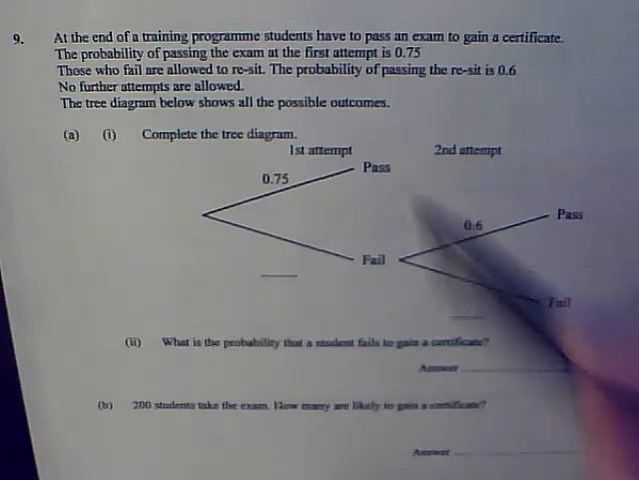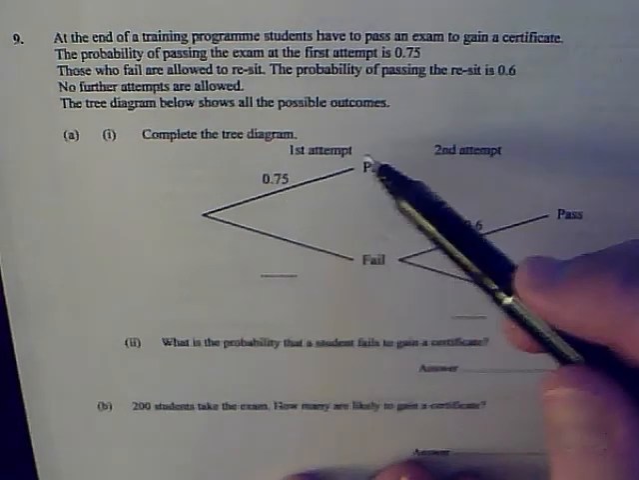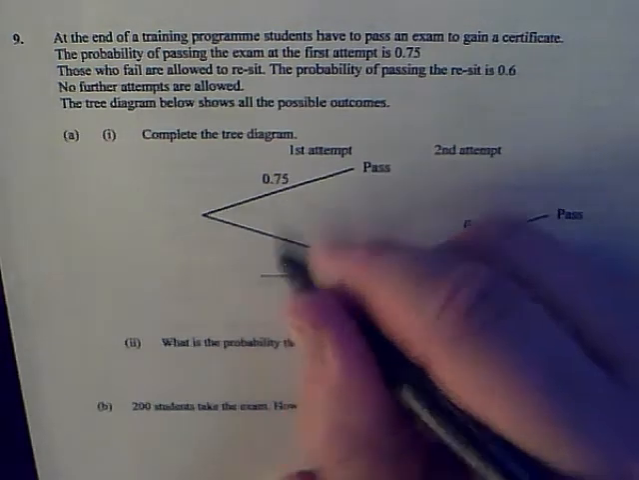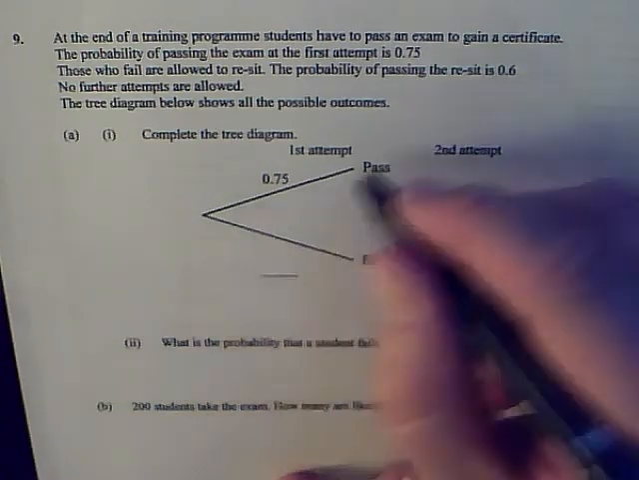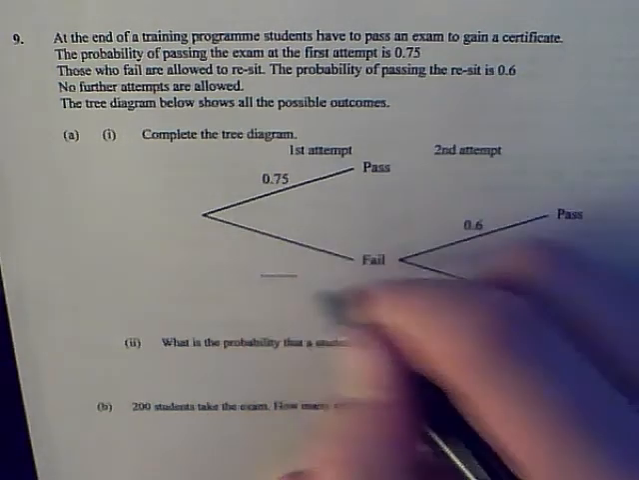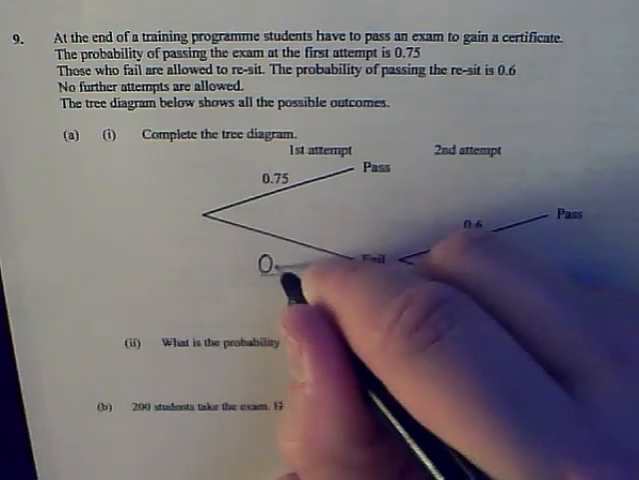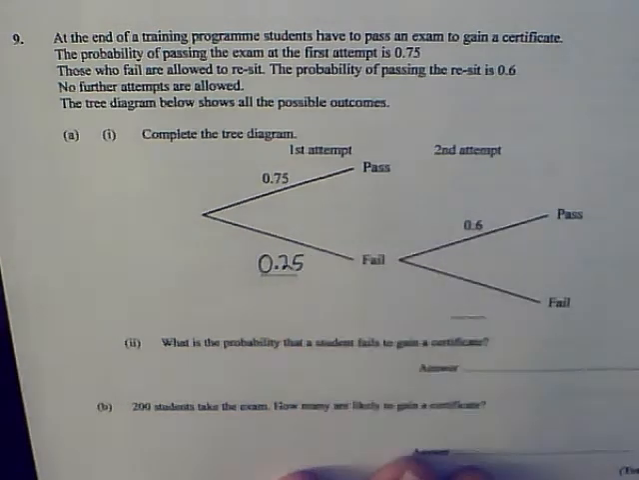So on the first attempt, if it's 0.75, the probability of a pass, then it must be the remaining that adds to 1, that's failed. So 3/4 of people are passing, 1/4 of people must be failing, so that's 0.25 on the first attempt.